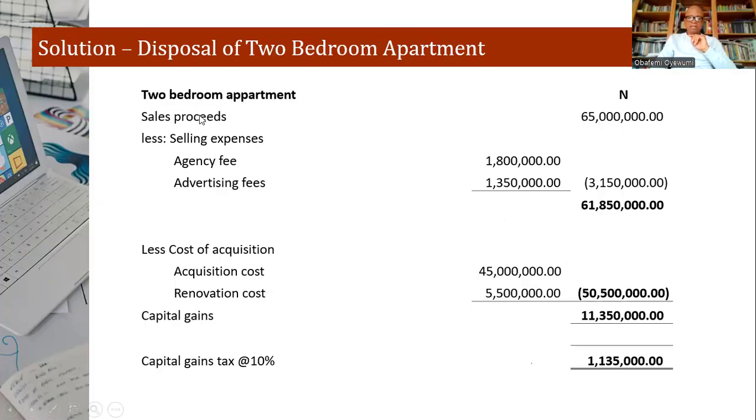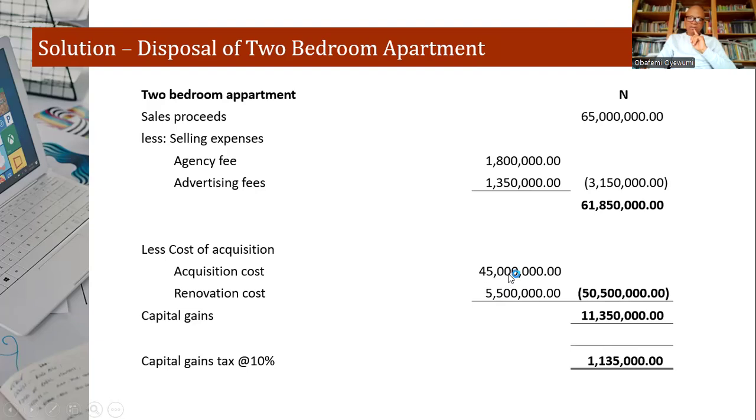All right, so let's look at the third one. The third one is the 2-bedroom apartment. 65 million naira was the disposal value. Agency fee 1.8, 1.35 is the advertising fee, and the total 3.15. By the time you deduct this from this, you arrive at 61,850,000.